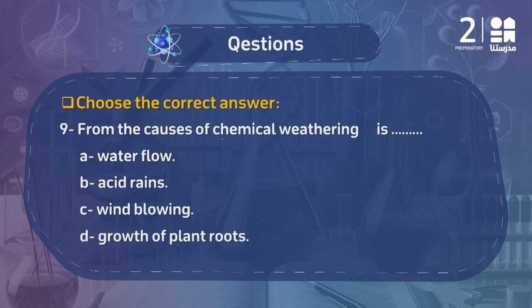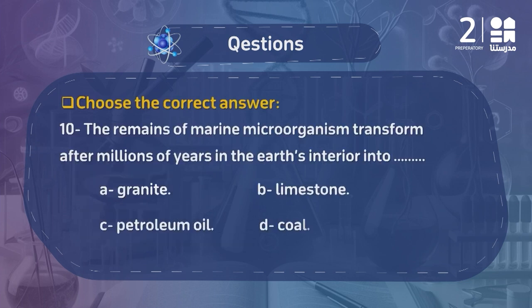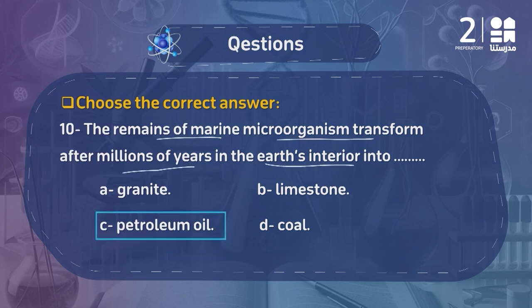From the causes of chemical weathering: we agreed that chemical weathering is not only breaking down of rocks, sedimentation and fragmentation, it also involves a chemical change to the composition of the rocks. Therefore one of the main reasons that cause chemical weathering and change the chemical composition of these rocks are the acid rains. Question number 10 says the remains of the marine organisms or microorganisms transformed after millions of years in the earth's interior turn into one of the fossil fuels, which is petroleum oil.